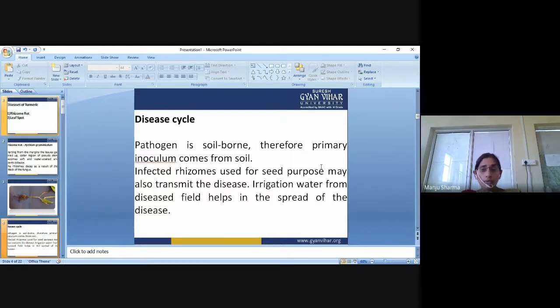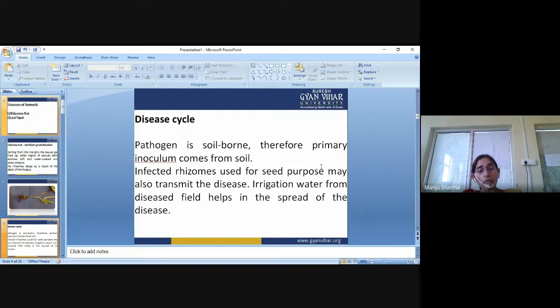Infected rhizomes used for seed purpose may also transmit the disease.